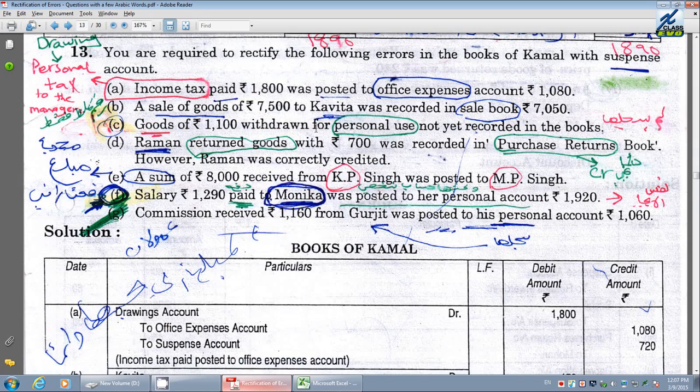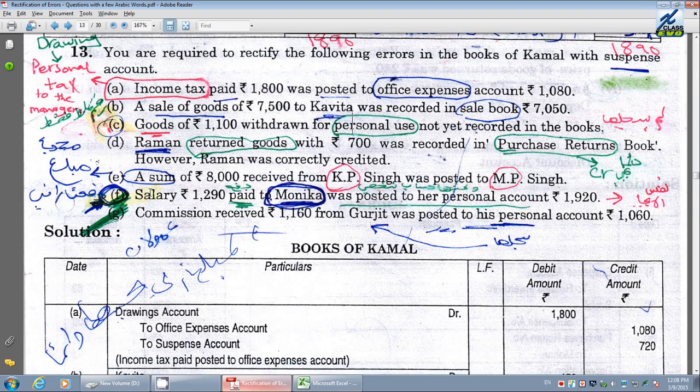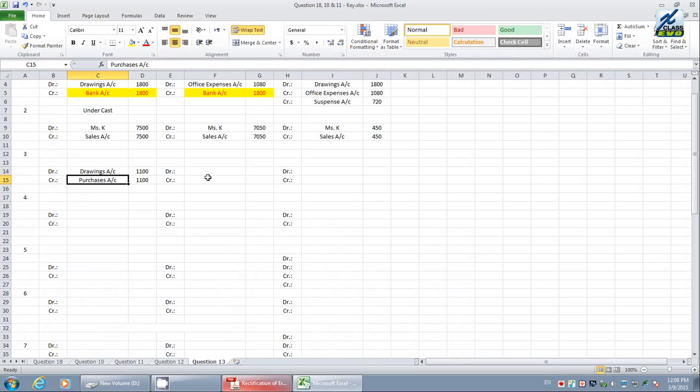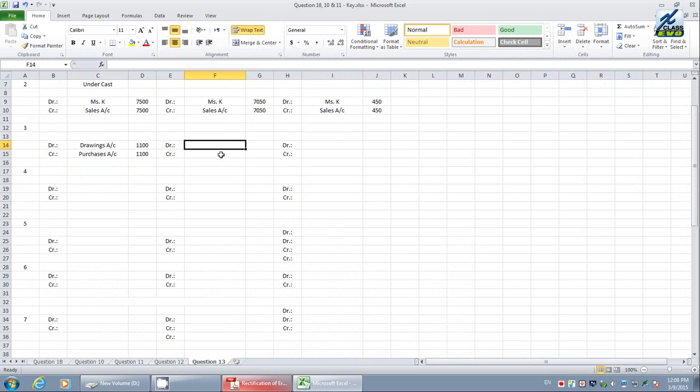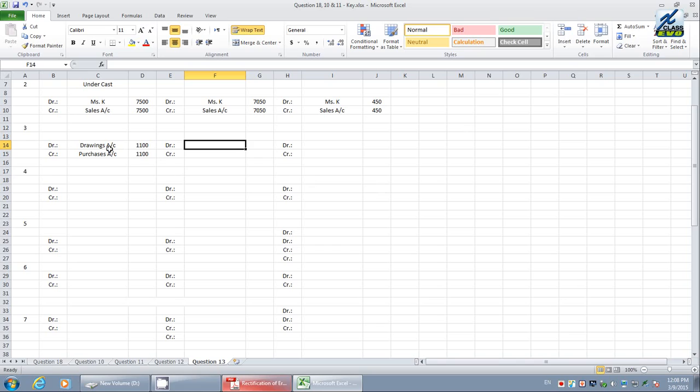I explain once again. Goods of 1,100 withdrawn for personal use. That means the owner has taken the goods for his personal benefit, personal use. Therefore, whenever you see personal, we have to put debit drawings, and goods were being taken out. That means the goods are going out of the business. Therefore, we have to credit purchases. We do not want to make any profit from the owner. The owner himself has invested into the company. Therefore, we do not want to earn any profit out of it. Therefore, we have to credit only the purchases. Then what is the mistake here? They have not recorded anything yet. Therefore, not recorded, now you have to record. That's it.